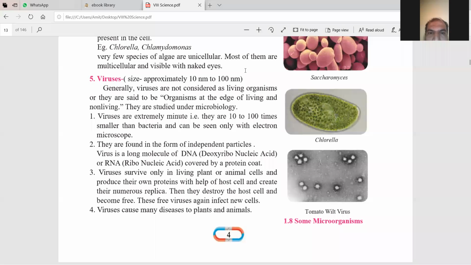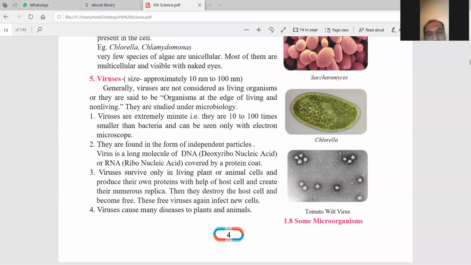In the last lecture, we learned there is a classification of living organisms. In that, there are bacteria, Monera. The Monera is there. Then algae is there, fungi is there. We see all these things. Now there is one last topic remaining from this lesson.